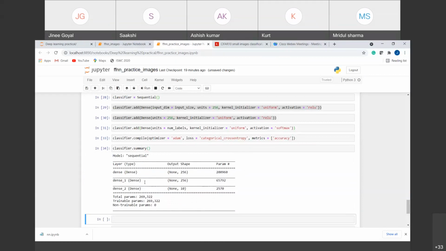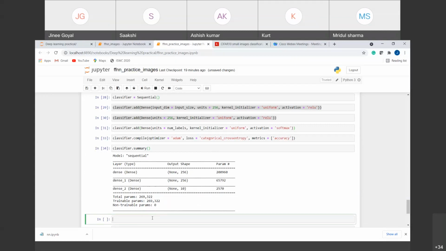Next is the second hidden layer. We have again 256 neurons in the hidden layer, and these are the trainable parameters in the second layer. The third one is the dense output layer that has 10 neurons, and these are the number of trainable parameters. You get this 10 from num labels here. So these are the overall parameters that we have generated with our model.